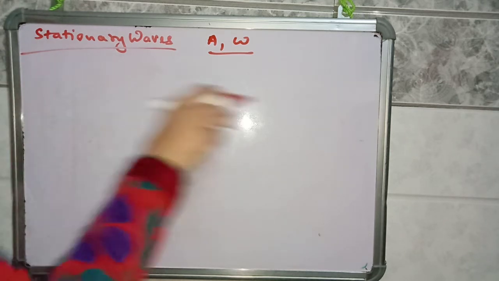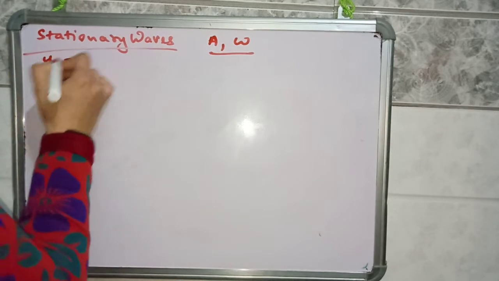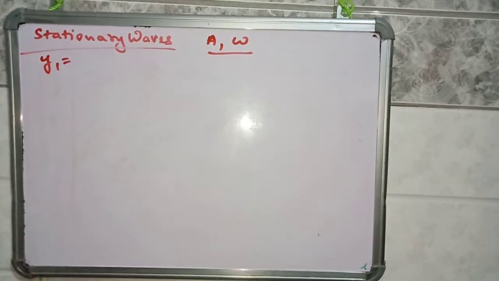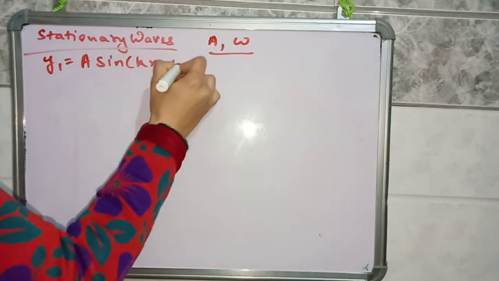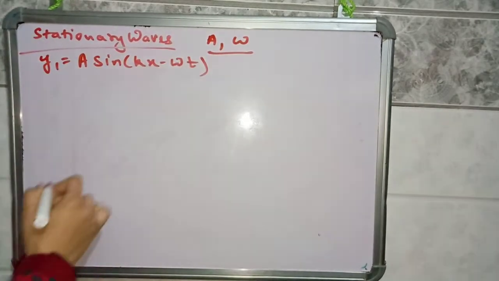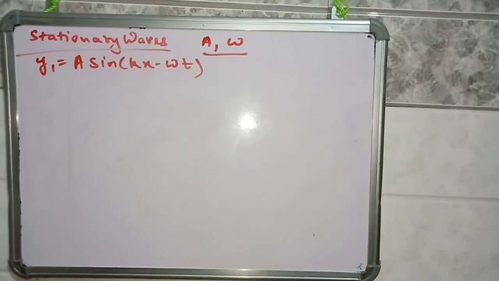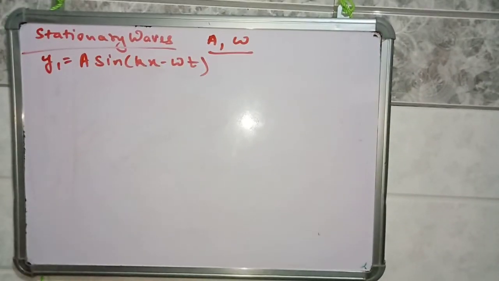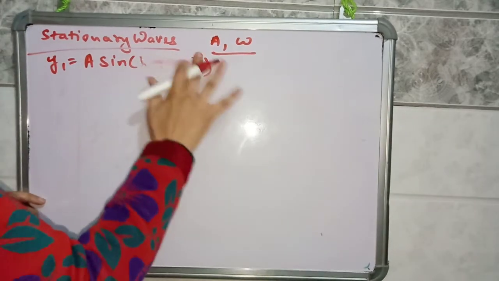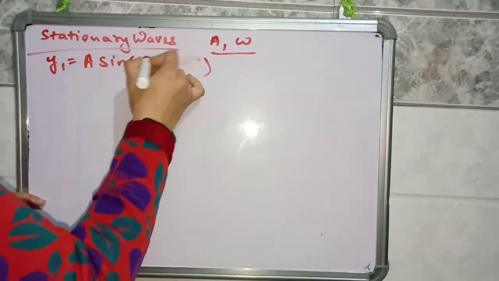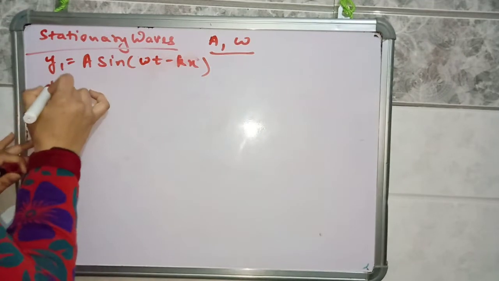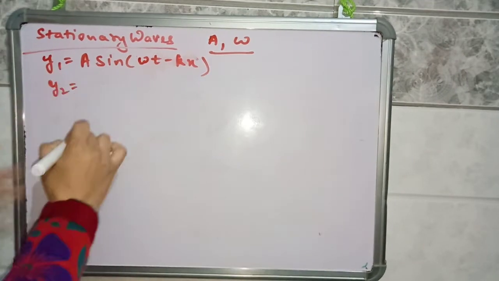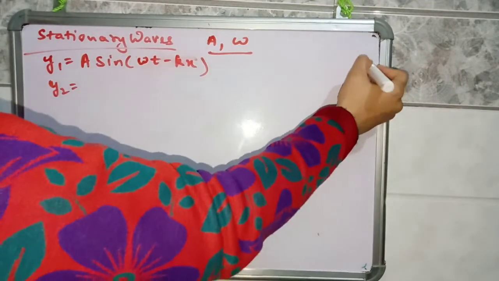Suppose there is a wave propagating in the x direction. We know that the wave equation for a wave propagating in the x direction is a sin(kx - omega t), where a is the amplitude of the wave, k is the wave number, and omega is the angular frequency. Or you can also write it as sin(omega t - kx). So this is the wave propagating in the x direction. Now take the reflected wave.